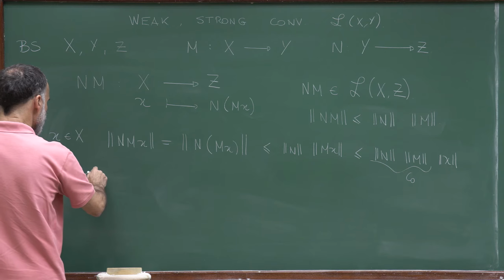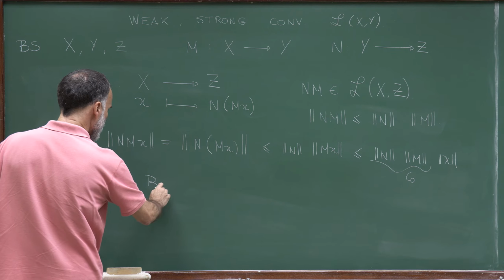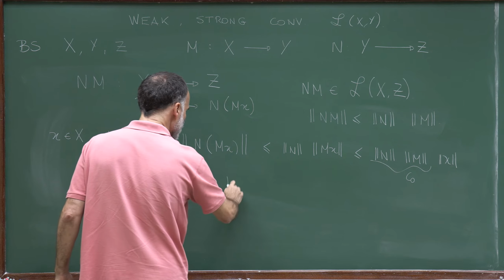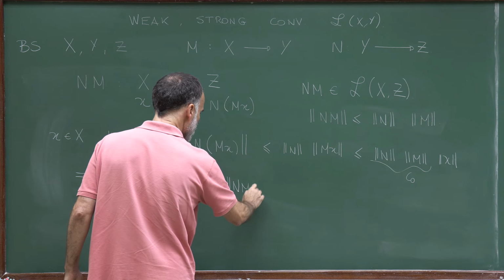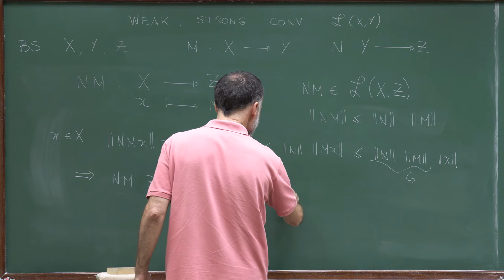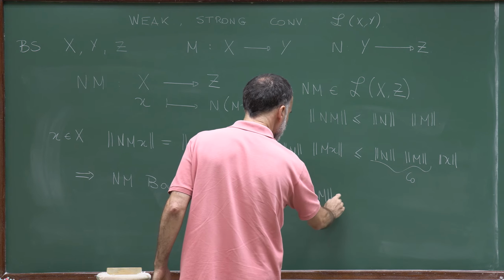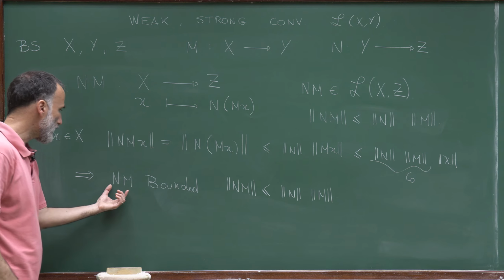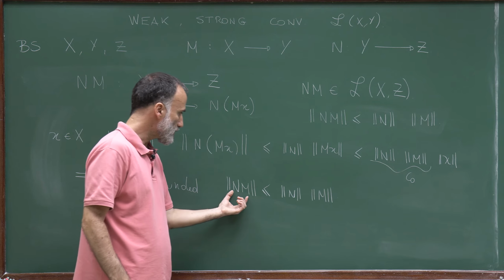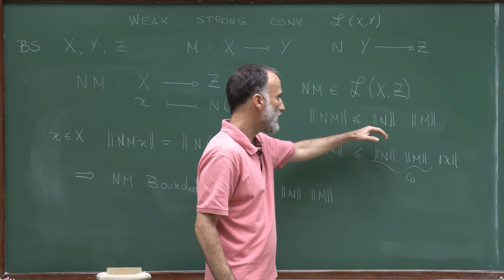So this tells us that NM is a bounded operator, and that its norm is bounded by this constant, which is the norm of N times the norm of M. So this proves that not only is the composition NM a bounded operator, but also that its norm is bounded by the norm of N times the norm of M, as we claimed.